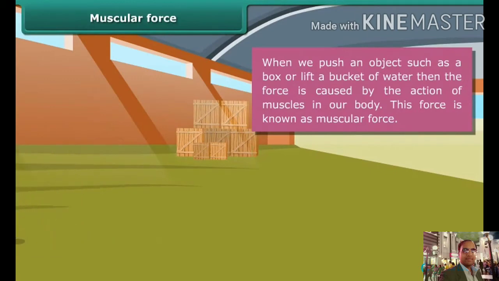This force is known as muscular force. When we hold a pen, we also use a muscular force. Same thing, you are walking with the help of muscles. So it's also part of muscular force.